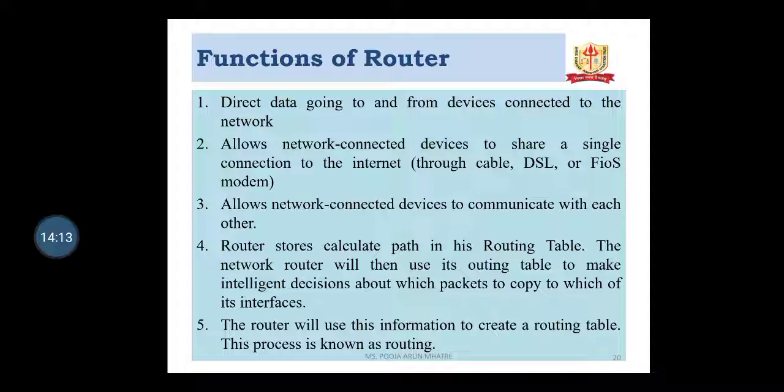The router stores the calculated path in its routing table. The network router will then use its routing table to make an intelligent decision about which packet to copy to which of its interfaces. So the router will use this information to create a routing table, and this process is known as routing.